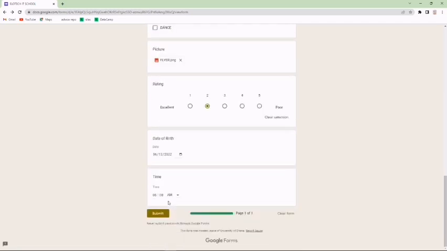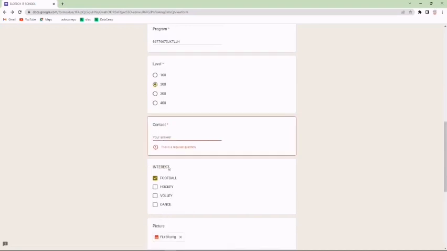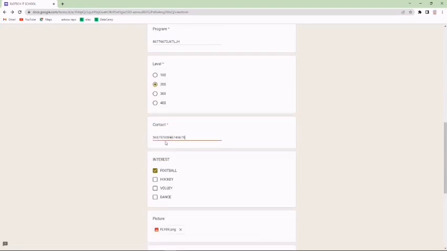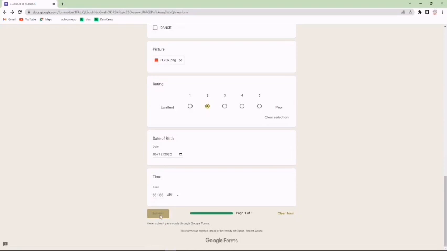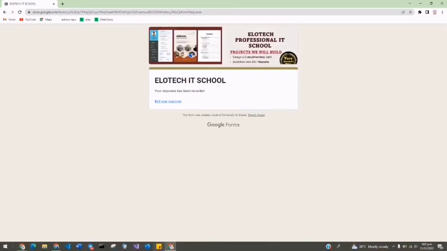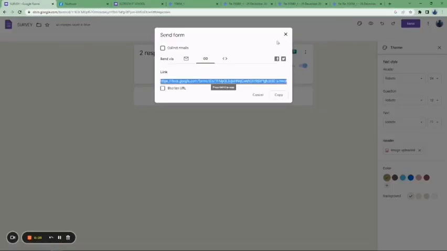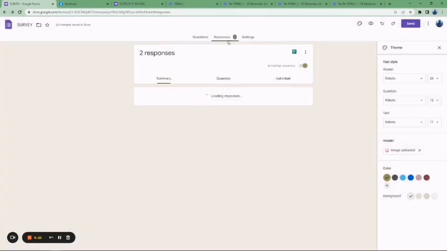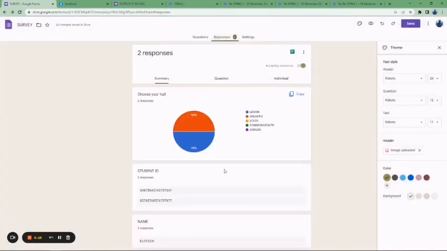Now let's finish this. If you make any mistake, they won't allow you. So the contact, you see, if you leave anything, they're not going to allow you. So right now I think the form has been submitted. Okay, now let's go here and see the response. You can see that we have two responses.